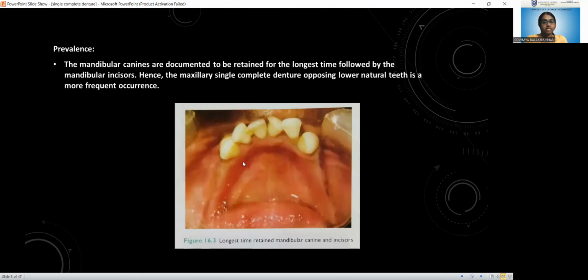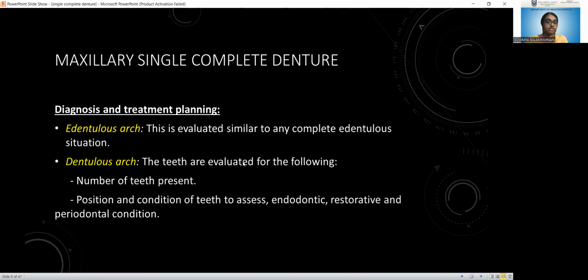So coming to the prevalence, most commonly it is the maxillary single complete denture. The reason for this is mandibular canines are documented to be retained for the longest time, followed by the mandibular incisors. That is why the maxillary single complete denture is more frequent. Opposing natural lower anteriors is the most frequent occurrence.